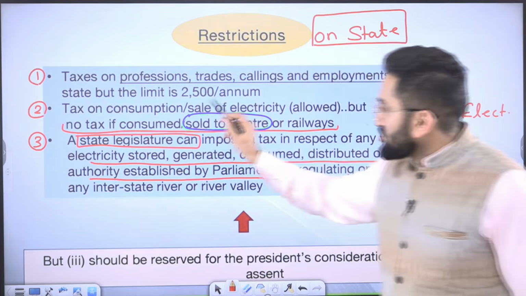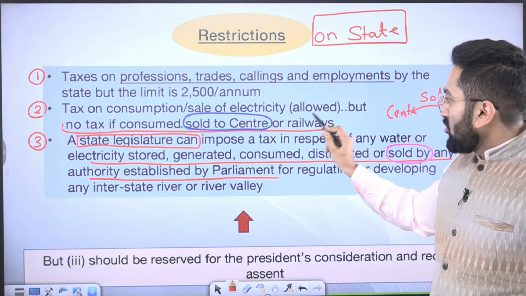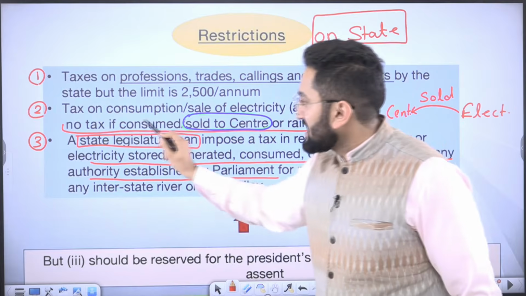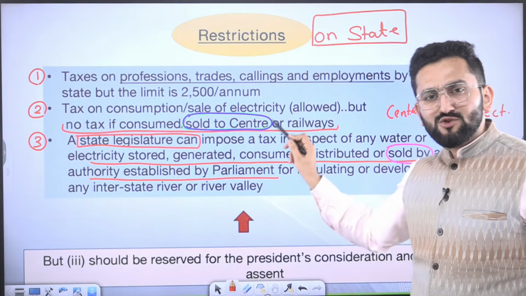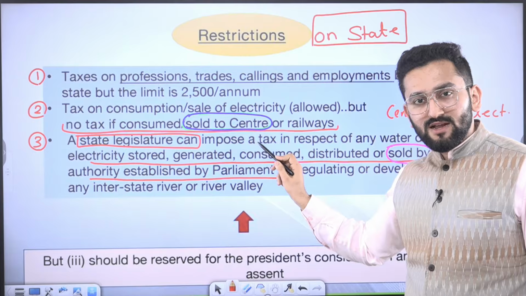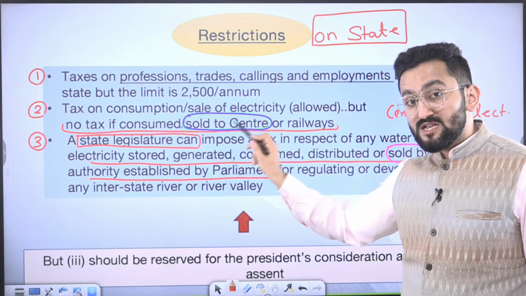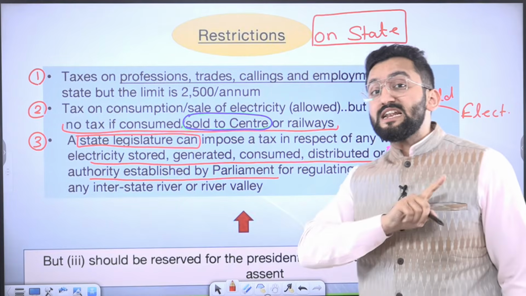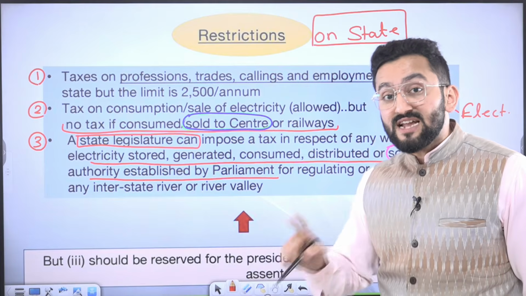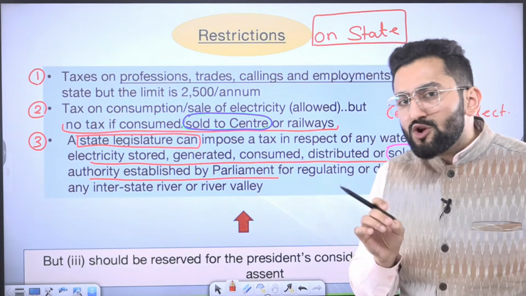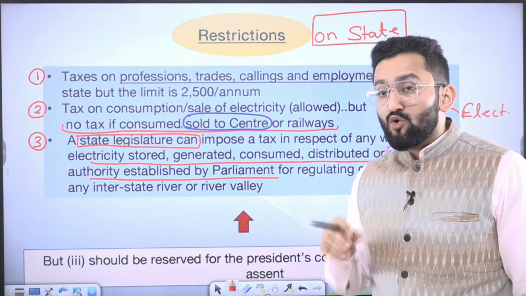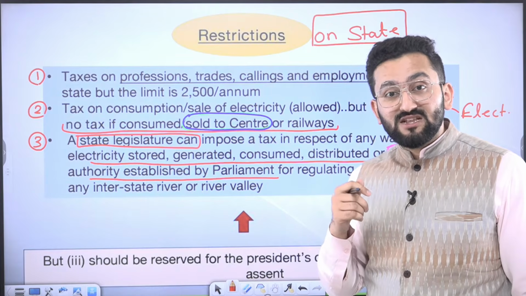Tax on consumption, sale of electricity is allowed, but there is no tax if it is consumed by, or sold to, the center or the railways. Railways also come under the center, right? So if it is being sold to the center, then the state government cannot impose any tax on such consumption or such sale.